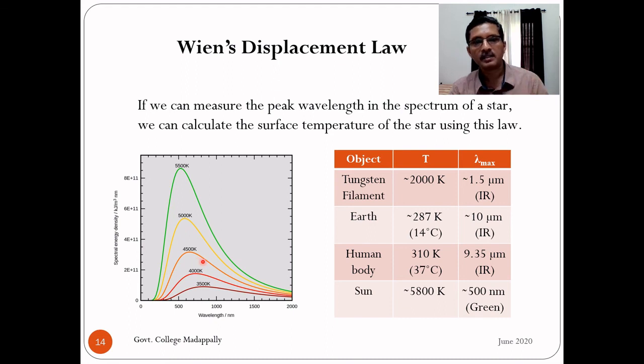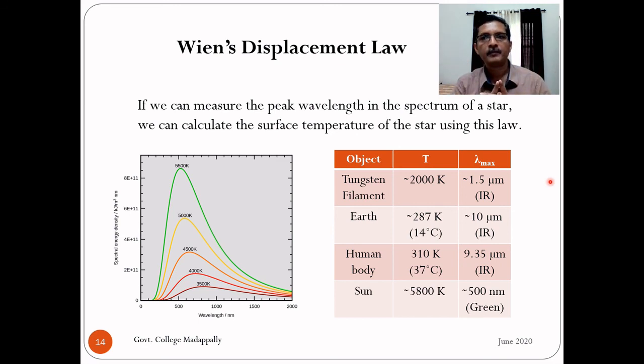It's not accidental that the eyes of the living organisms on the earth, including ourselves, are sensitive to the visible region of the electromagnetic spectrum. In the entire electromagnetic spectrum, our eyes are sensitive to this particular band from 700 nanometer to 400 nanometer. Why is it so? Why is it that our eyes are not sensitive to X-ray, for example?